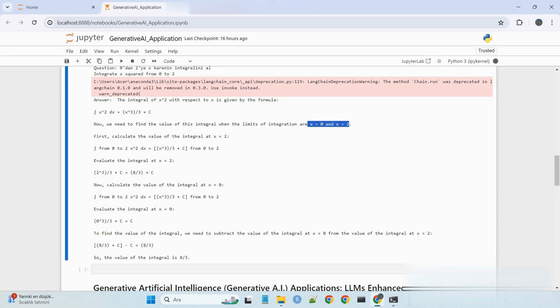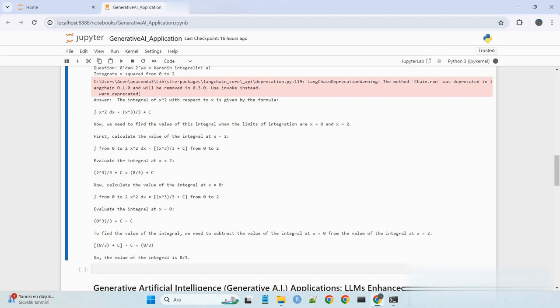From 0 to 2. Evaluate the integral at x equals 2. 2 to the power of 3 over 3 plus c equals 8/3 plus c. Now, calculate the value of the integral at x equals 0.